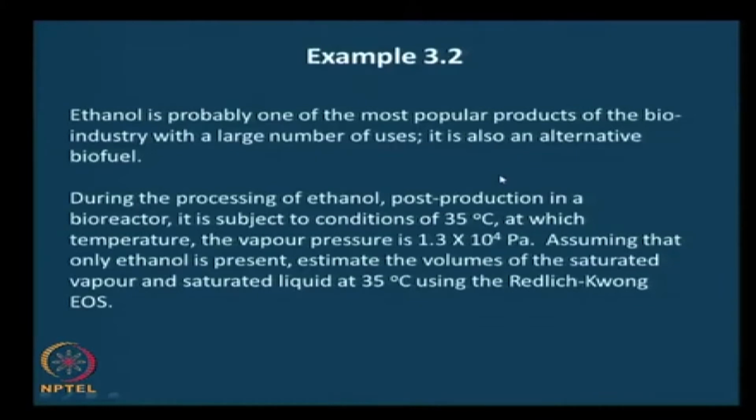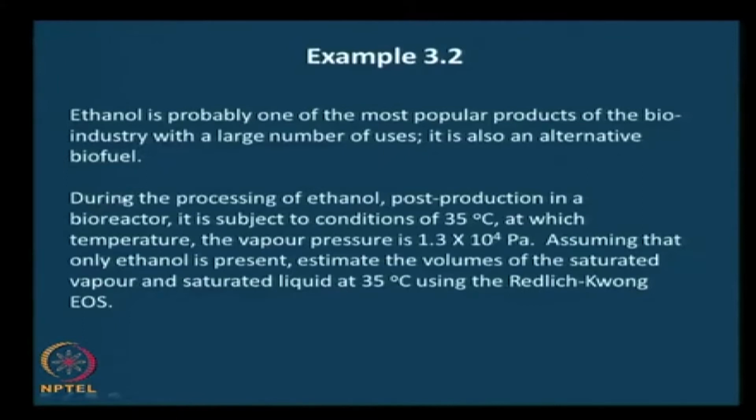The blending of ethanol with gasoline is done very routinely nowadays, in some countries to the extent of about 15 to 20%, in some other countries 5 to 10%. They have different targets to meet, to the extent to which they can blend ethanol, so that they could reduce the amount of fossil fuel that is being used.